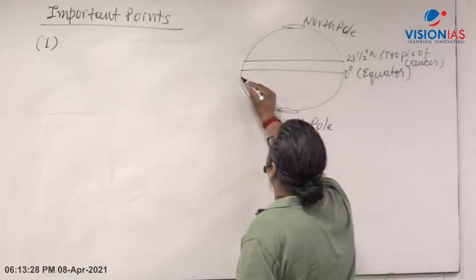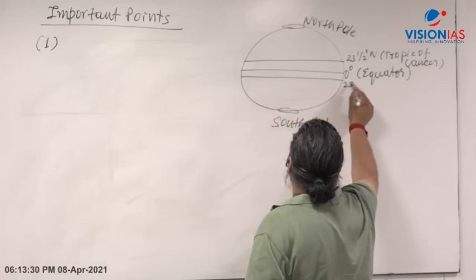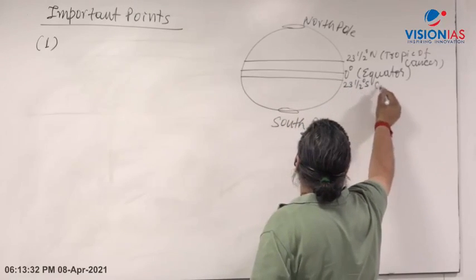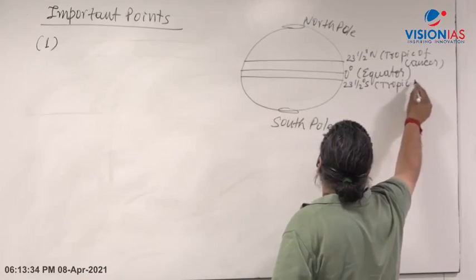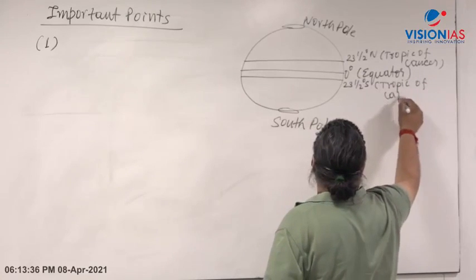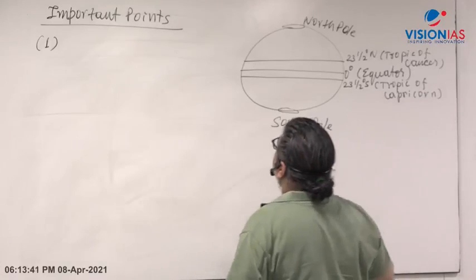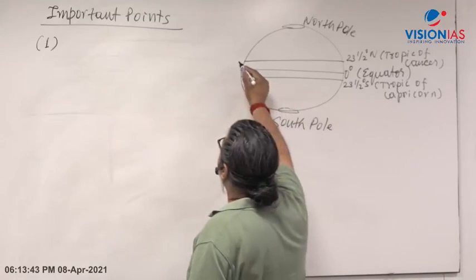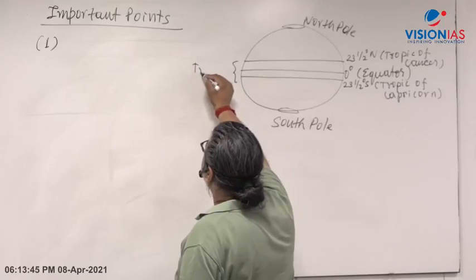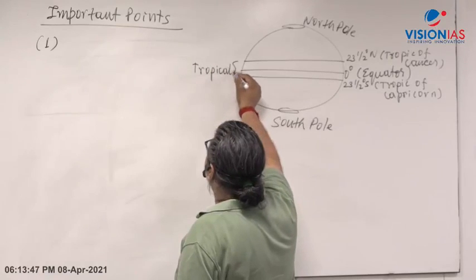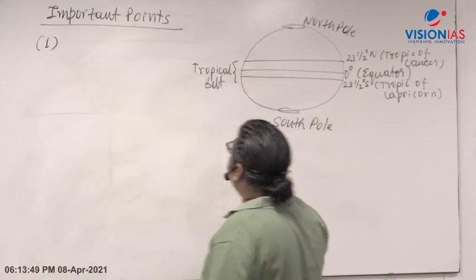And you have also studied that in the southern hemisphere, 23.5 degree south is the Tropic of Capricorn. You are all aware of this. You have studied it in your school days also. Now this is what is called the tropical belt. Here it is called a tropical area, tropical belt, right?